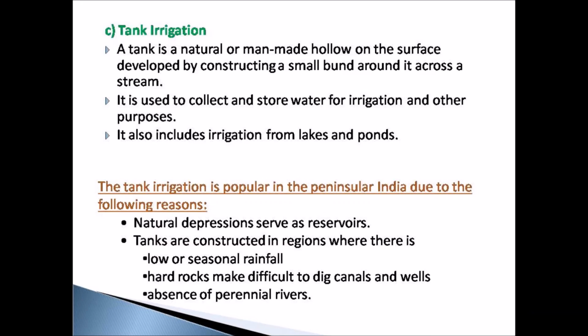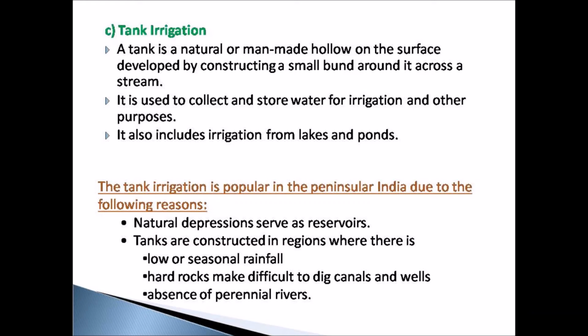Irrigation from lakes and ponds comes under tank irrigation. For example, we have many lakes and ponds in and around Pondicherry. You would be aware of that. These lakes and ponds serve various purposes. That is, they not only irrigate the agricultural lands but also serve for domestic purposes. So the irrigation from lakes and ponds comes under tank irrigation.